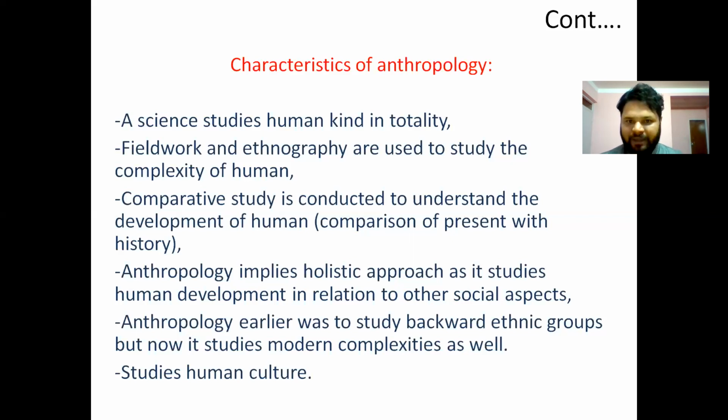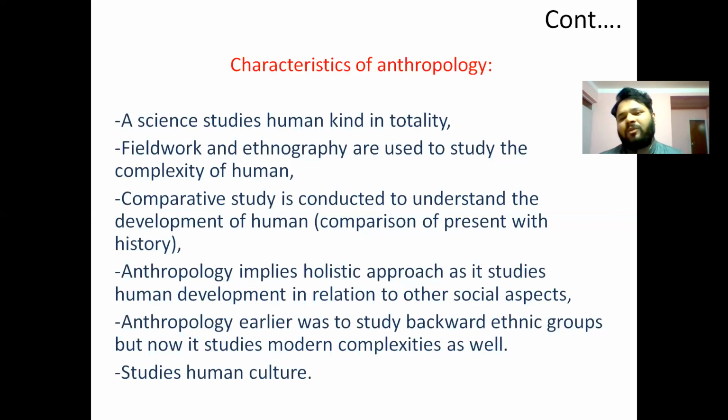Holistic approach means it talks about all the societal dimensions: economic, political, and all kinds of things. But it keeps a human at the center: how all of these societal things affect a particular individual's activities and understanding. Anthropology always keeps an individual at the center, and it talks about all the other peripheral societal aspects. Anthropology earlier was to study backward ethnic groups, but now it studies modern complexities as well.